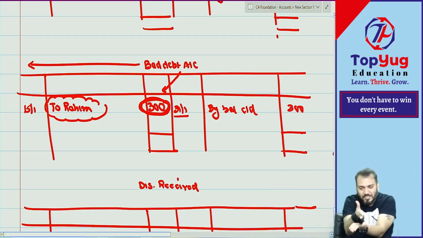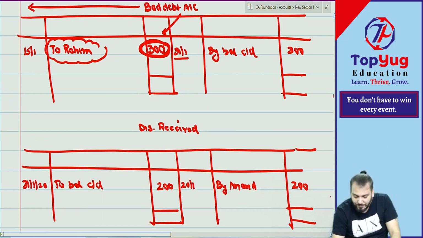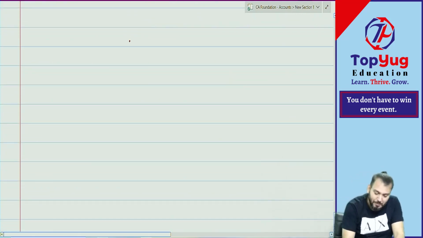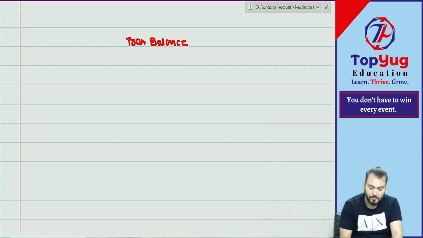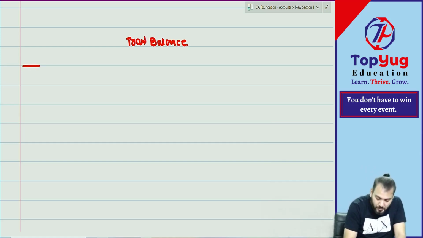There is one statement. The statement is known as what? Trial balance. So let us prepare the trial balance.